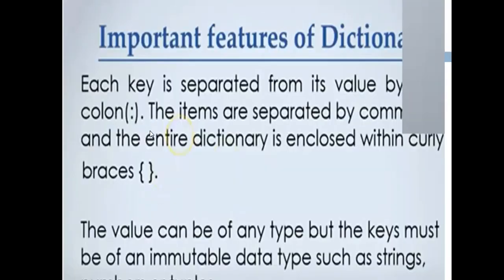Next, what are the important features of a dictionary? Each key is separated from its value by a colon. In a pair there will be a key and a value, and between the key and the value there will be a colon. The items are separated by commas, and the entire dictionary is enclosed in curly braces, or we can call them flower brackets. The value can be of any type, but the keys must be of an immutable data type, such as strings, numbers, or tuples.